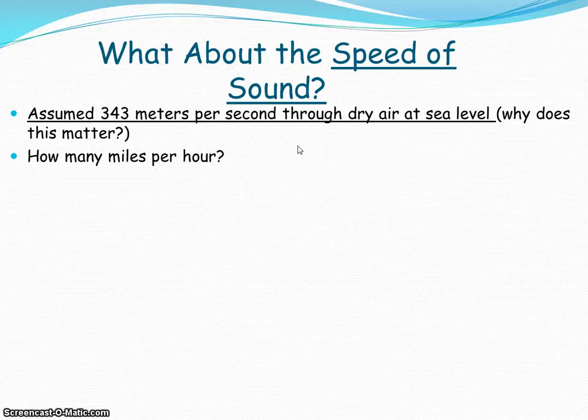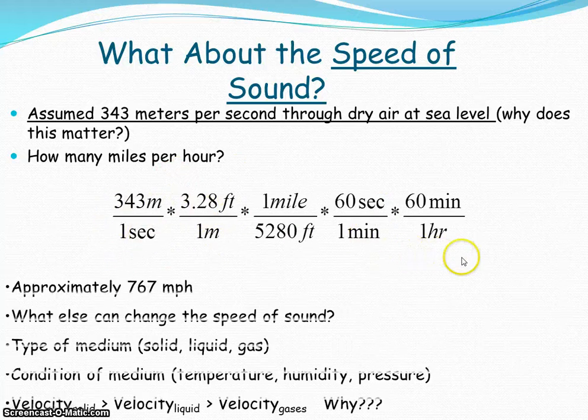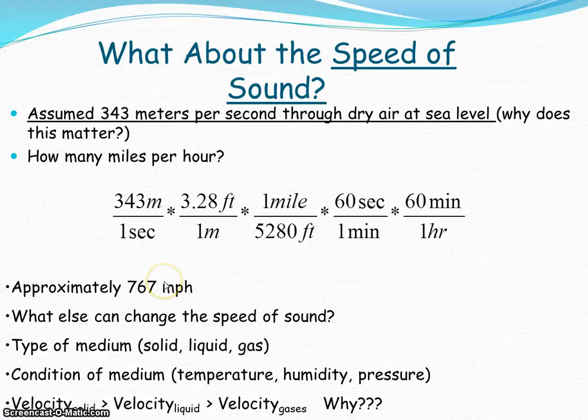That's going to affect the density of that air as well and how fast that sound wave travels. So if there was more moist air, then it would travel faster because it would be more dense. So 343 meters, but here in the United States, what do we talk about? We talk about miles per hour, right? So we can do a simple conversion here and come up with the fact that it travels at 767 miles per hour.